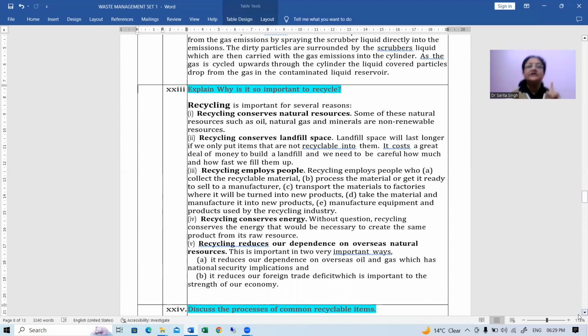Number one is that recycling conserves the natural resources. How do you think the natural resources are conserved in this way? Just think of it. I'm giving you one example. Suppose for making paper, right? Several trees are cut for making paper and several books and notebooks and all what we use daily, right? Now, if we recycle the paper, that paper can actually be used for making new notebooks.